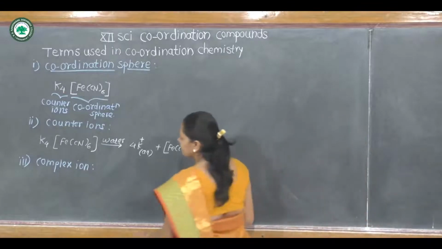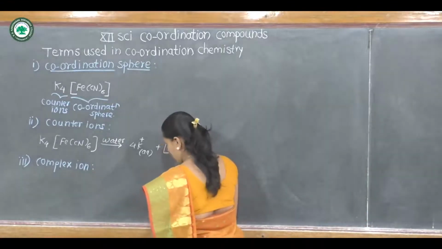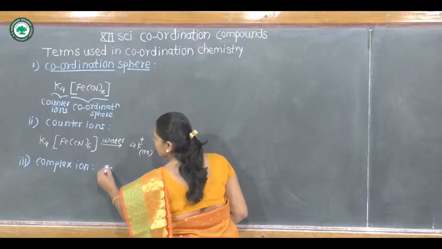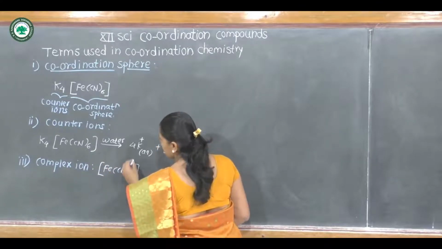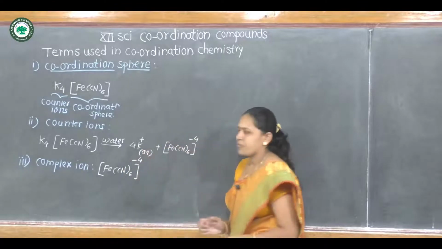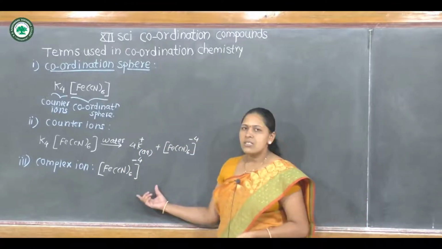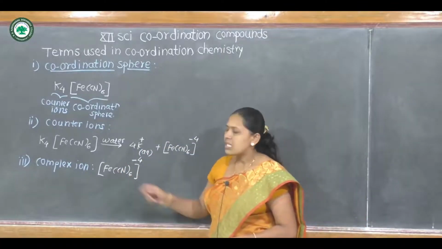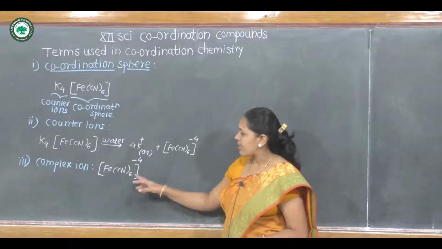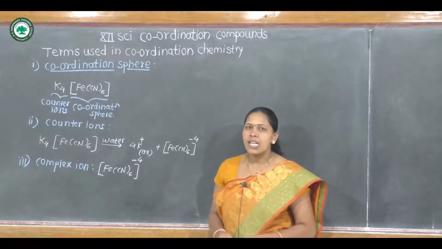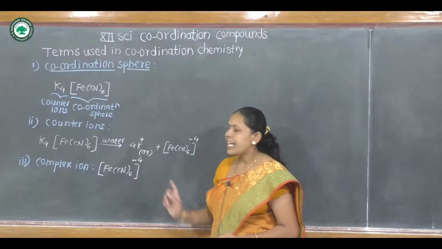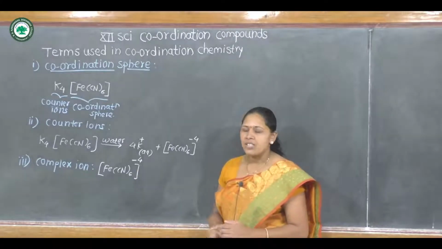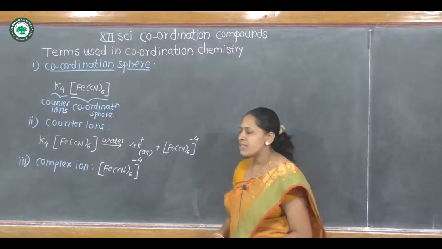For example, in this complex the central metal ion is surrounded by 6 cyanide ligands, and this complex has a net -4 charge, therefore it is called a complex ion.